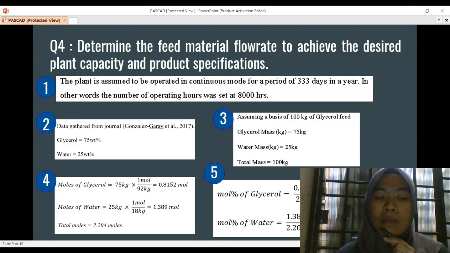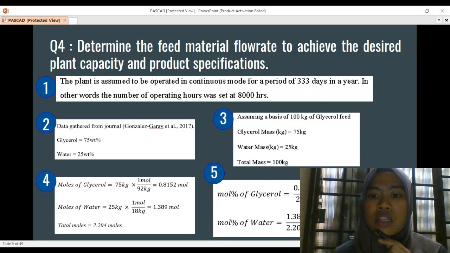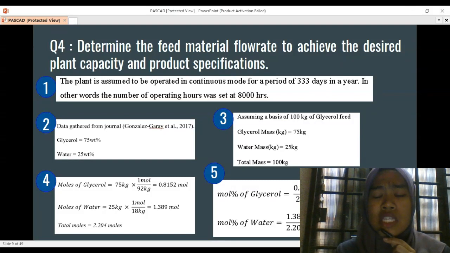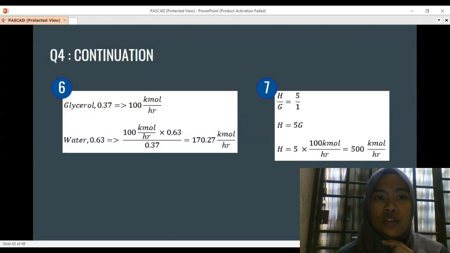After that, we change the mass into the mole by multiplying with the molar mass, and then we get the mole for the glycerol 0.8152 and also the moles for the water 1.389. After that, we calculate the mole percent of the glycerol, 37%, and the mole percent of the water is 63%.